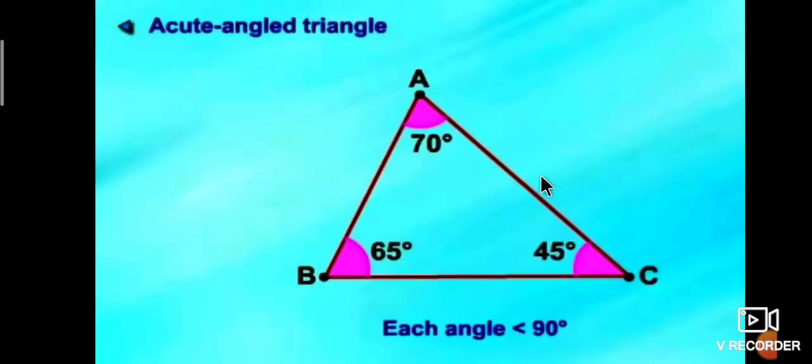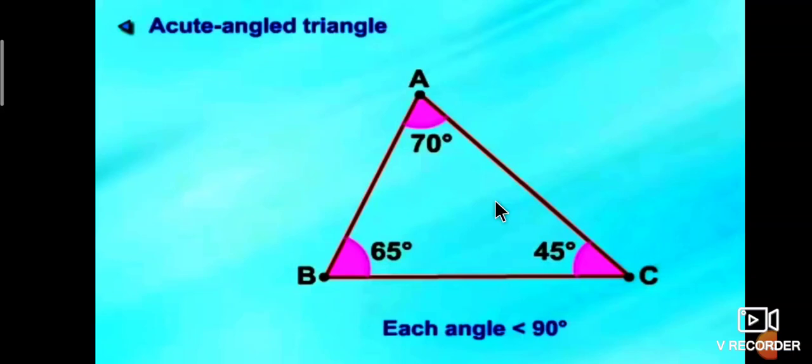Okay, now the first one is on the basis of angles. The first triangle is the acute angle triangle. In a triangle ABC, all angles are less than 90 degrees. Such triangles are called acute angle triangles.